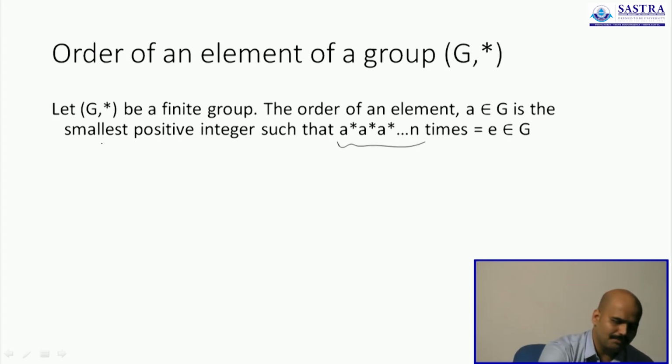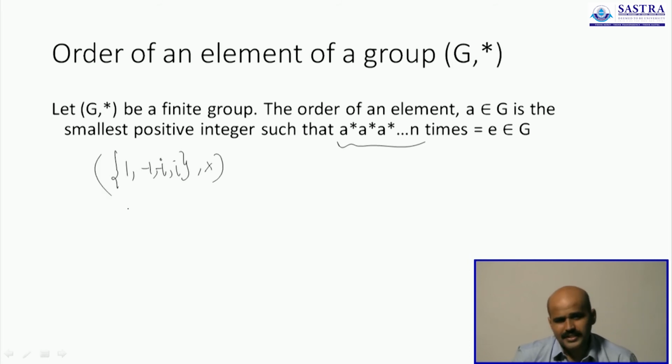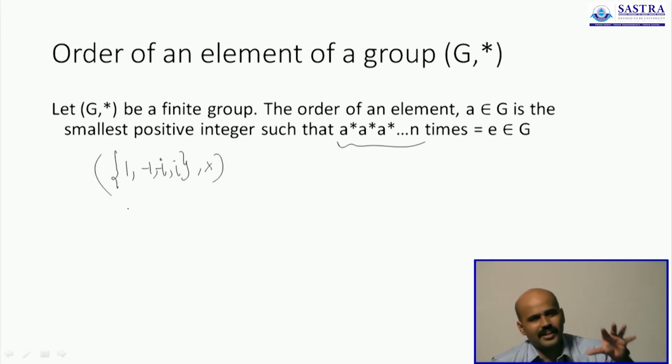I'll give you an example. I'll go back to the set of 4th roots of unity with multiplication as the operation. We have already seen that it is a group. In fact, this was the first finite group that we discussed. It's a group, it's also finite. In fact, it is also abelian.